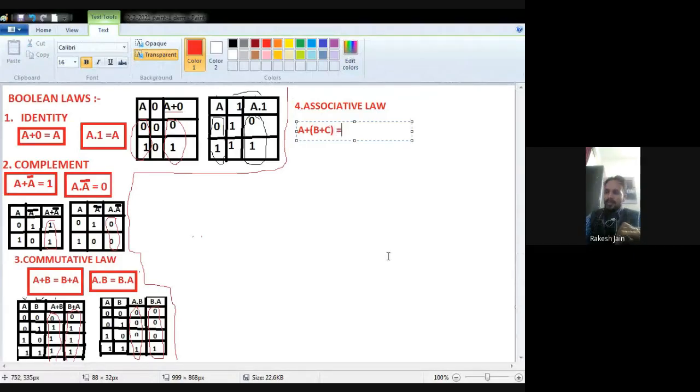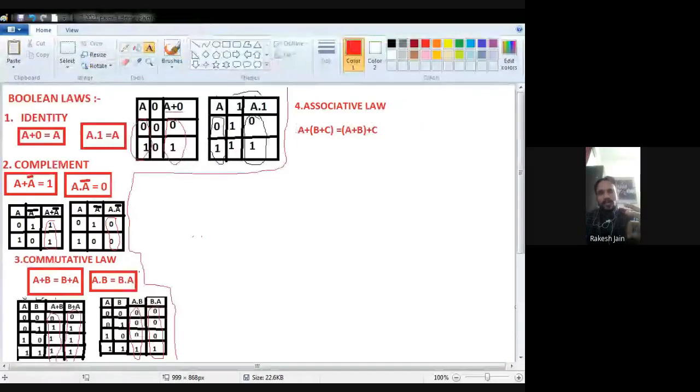Right. So what is the associative law? The associative law regarding the OR operation is A plus B plus C is equal to A plus, in brackets, B plus C, which is equal to A plus B, in brackets, plus C. Don't focus on the words A and B only. It may be X, Y, alpha, beta, anything. So X plus Y plus Z is equal to X plus Y plus Z, we can say.